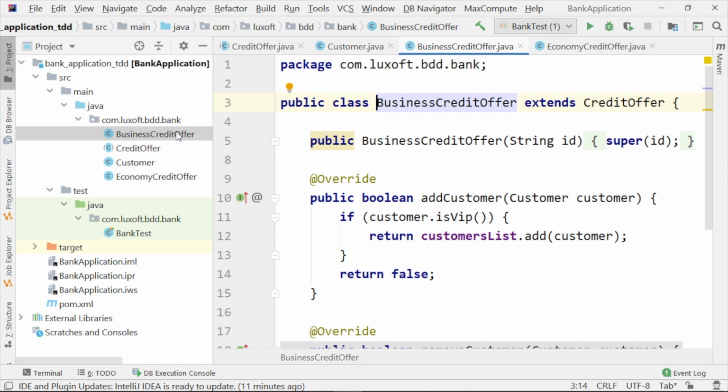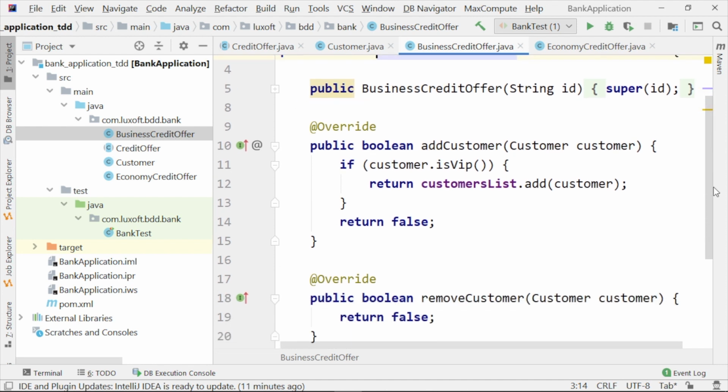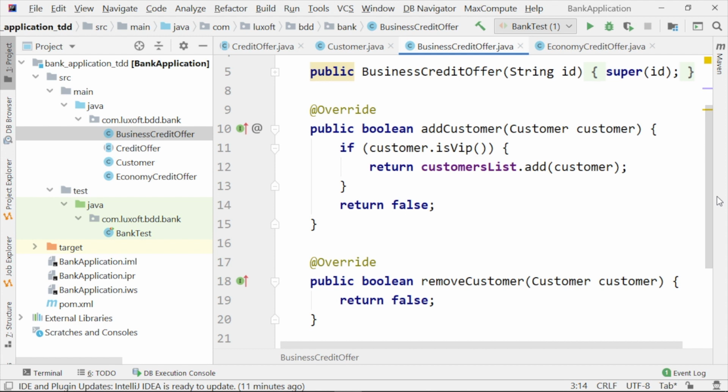We look at the business credit offer that also extends credit offer. And we see that here the add customer method logic says we can add a customer to the customers list that have applied for this business credit offer only if that customer is VIP. Otherwise, we cannot add him or her to the list. And remove customer will always return false. So once you have applied for a business credit offer, it means that you are a VIP customer and you cannot be removed from there.